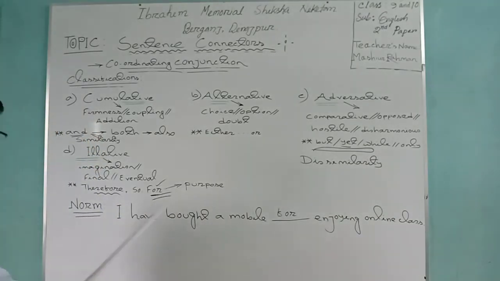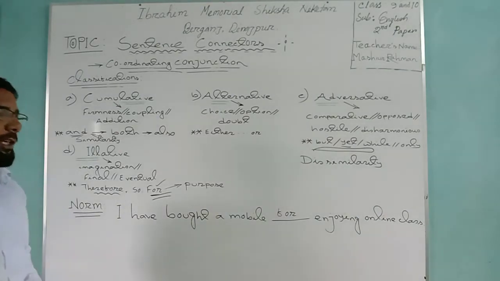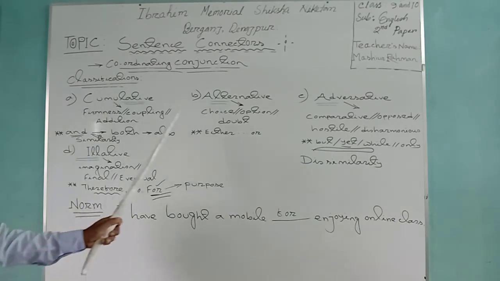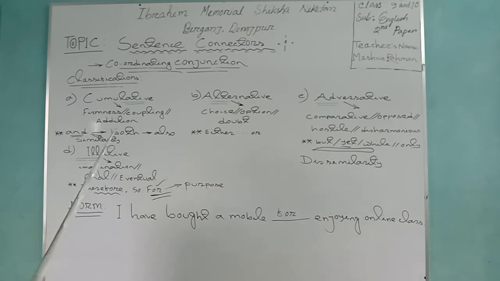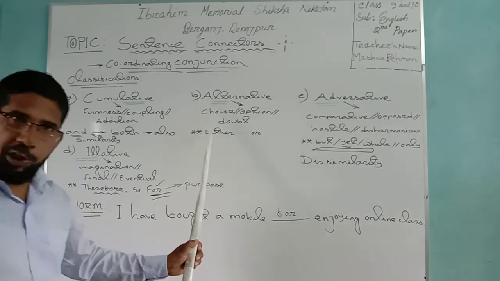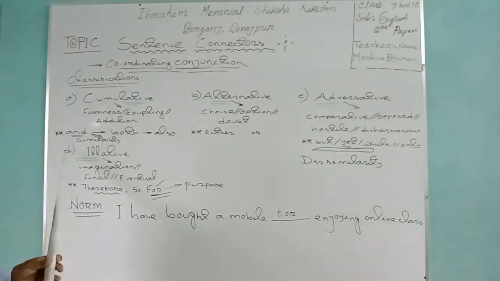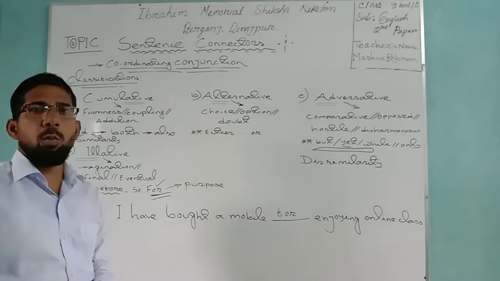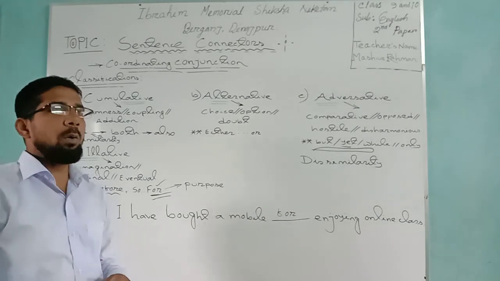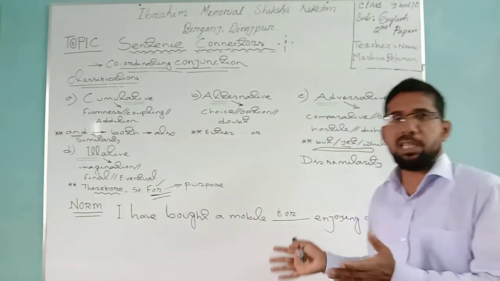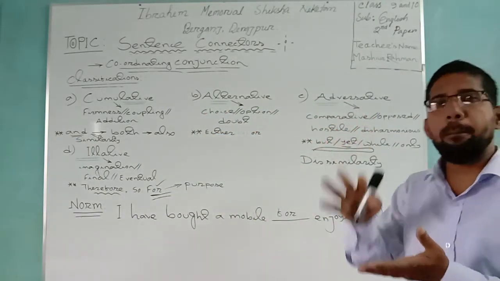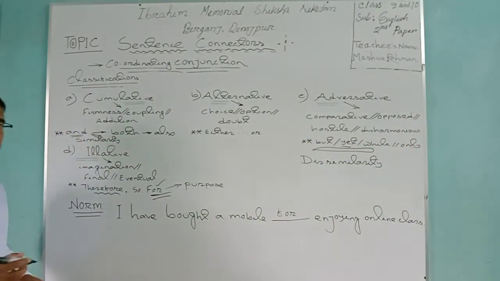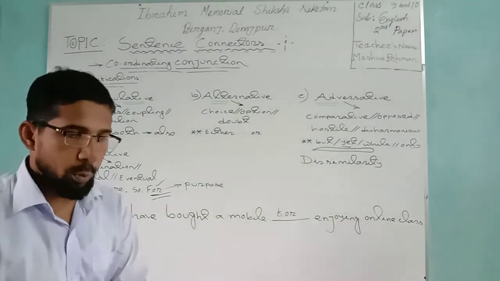So, already you have understood from the speech of your teacher that coordinating conjunction is classified into how many? Four: cumulative conjunction, alternative conjunction, adversative conjunction, and last one, illative conjunction. Dear students, in my last class, I gave you one kind of home task, one kind of passage: how this sentence connector will be set by a question setter in your question. It was a sample passage. Do you want to see the sample answer?